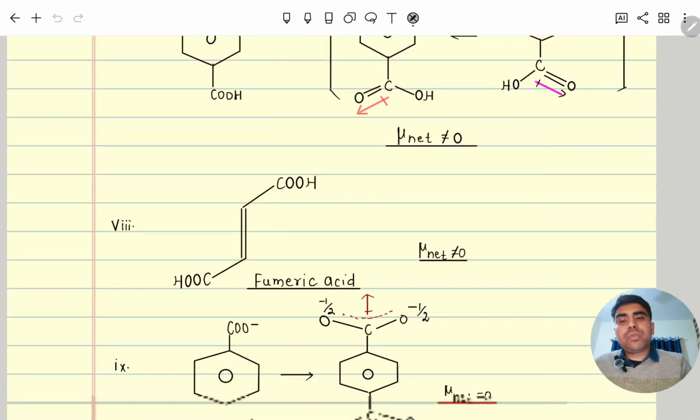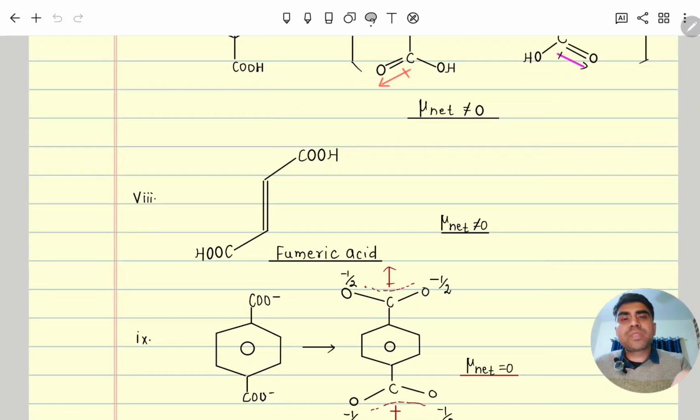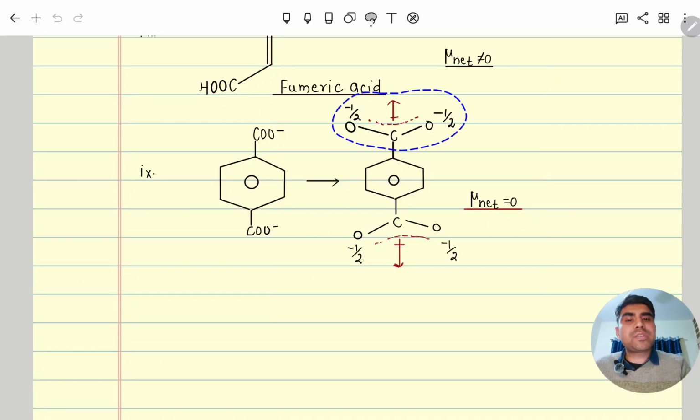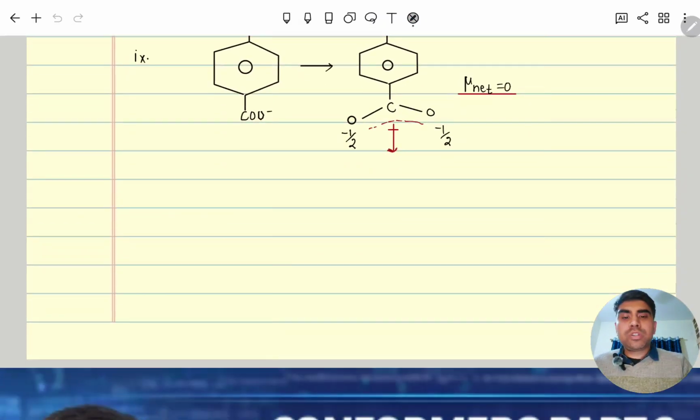Now coming to here, fumaric acid. So in that, what is this? Carboxylic acid here and this carboxylic acid, so its dipole moment will be this side and this dipole moment will be this side. In that carbon double bond oxygen and OH, so it will be 0, because here double bond and OH, again here also double bond and OH, so it is non-polar. Coming to here, in this case again hybrid, its dipole moment cancelling each other, hence it is non-polar. So this is all about it.